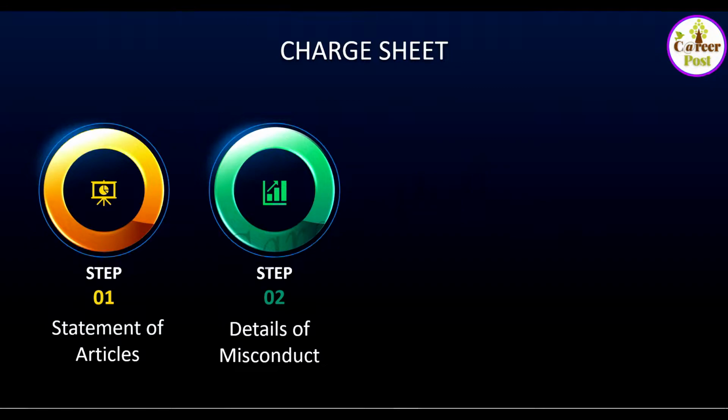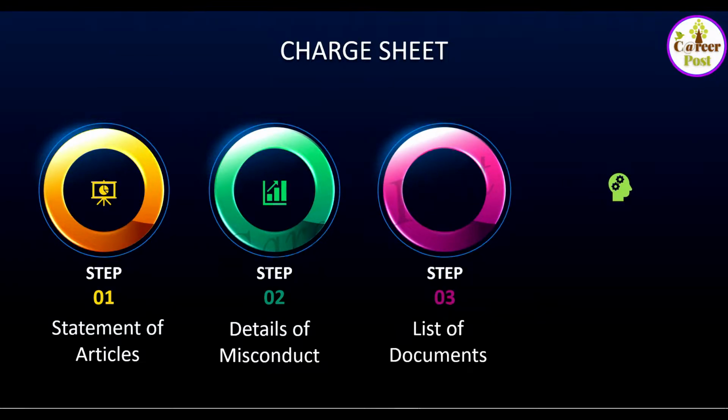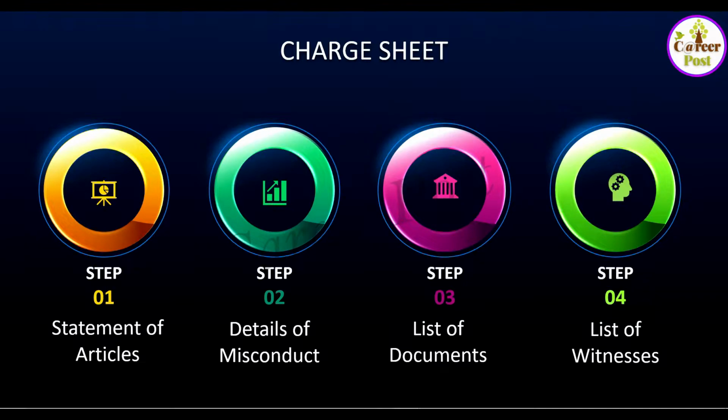The charge sheet also contains a statement of imputations of misconduct or misbehavior in support of each article of charge, which shall contain a statement of relevant facts including any admission or confession by the government servant. And the third one is the list of documents by which and the list of witnesses by whom the articles of charge are proposed to be sustained. So these are the 4 elements in the charge sheet.